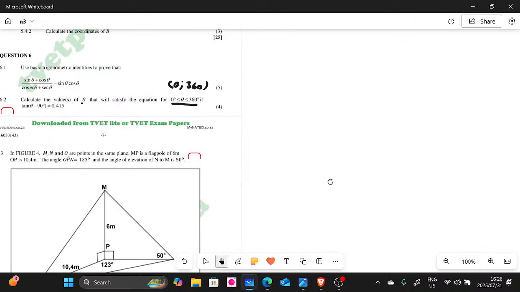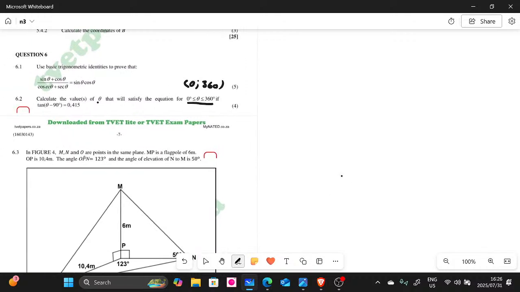So you are given, let's start here, this equation: tan of theta minus 90 degrees is equal to 0.4155, and then you are given the domain here.